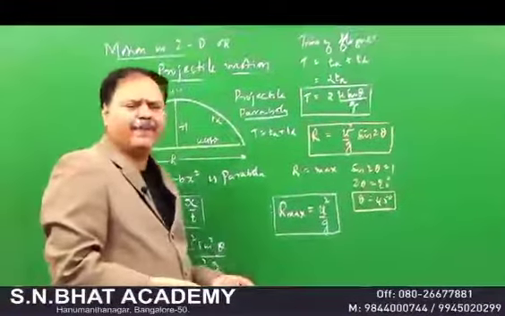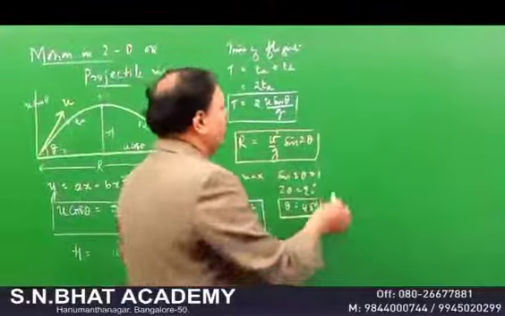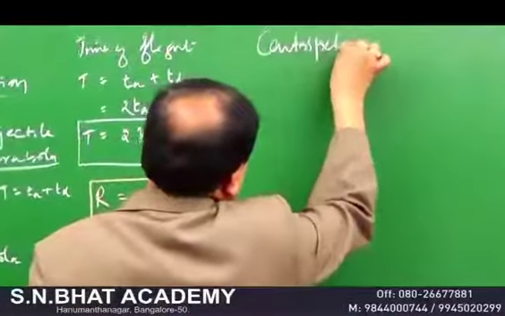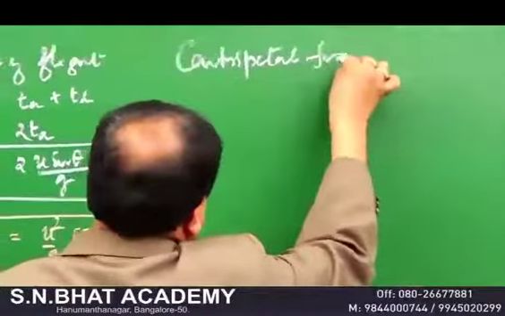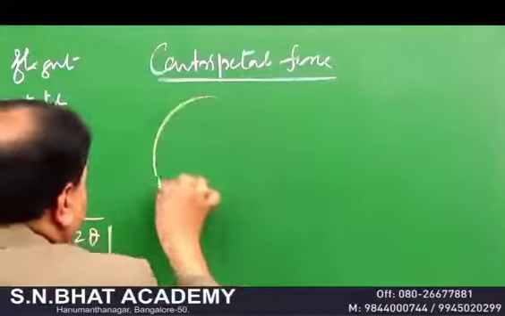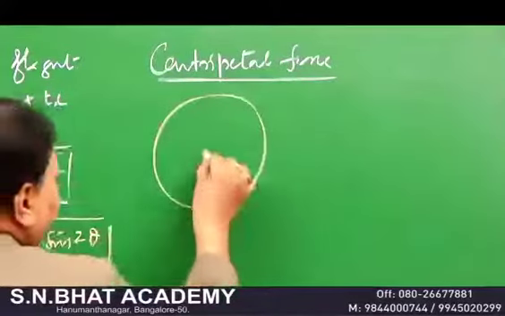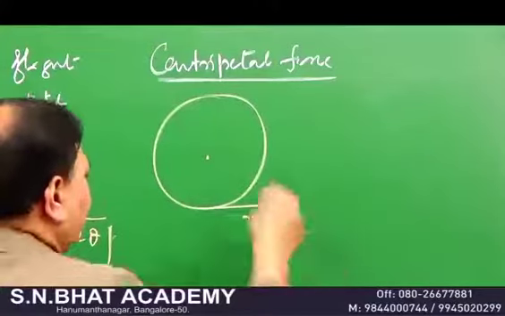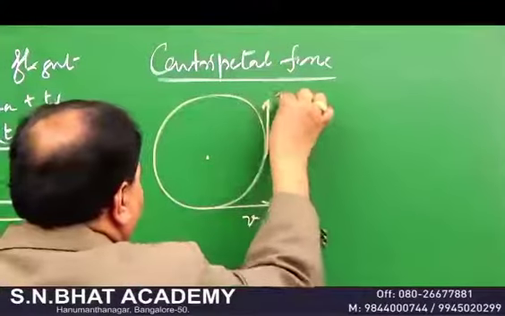Then you come to the centripetal force. Look, for any body in uniform circular motion, centripetal force is essential. Suppose you are moving in a circle, on a cycle, with a velocity v.